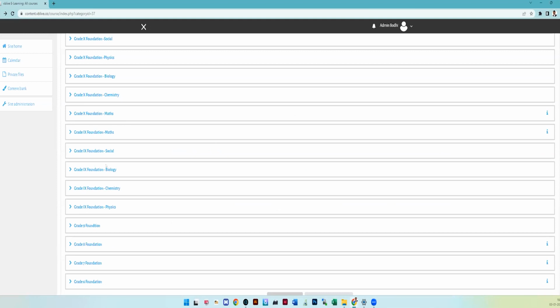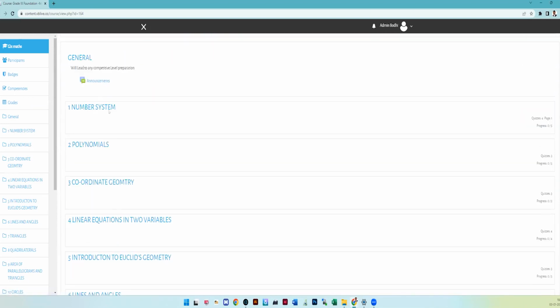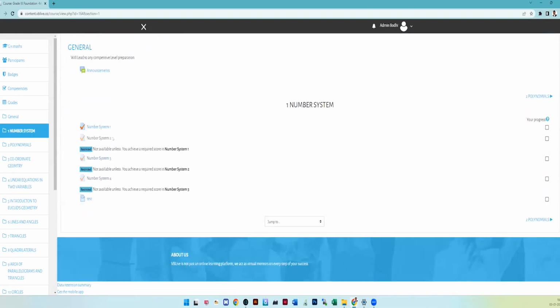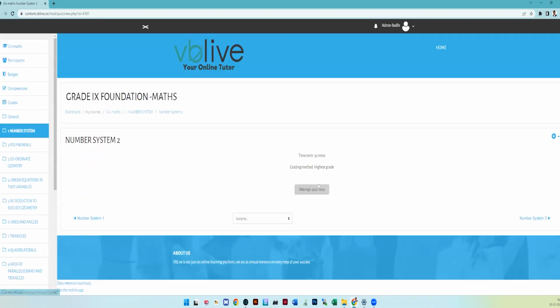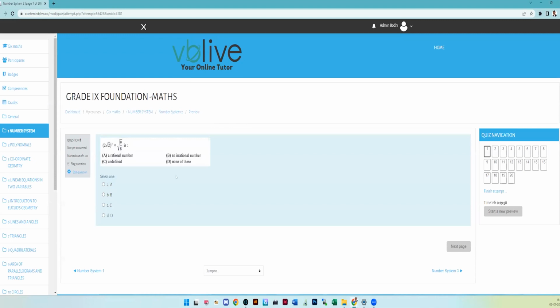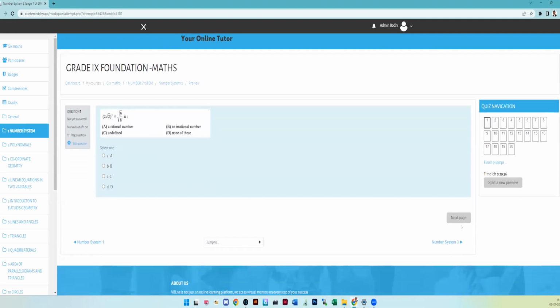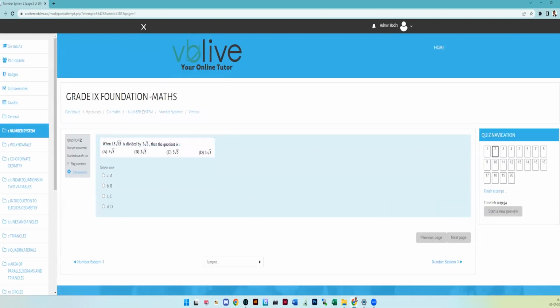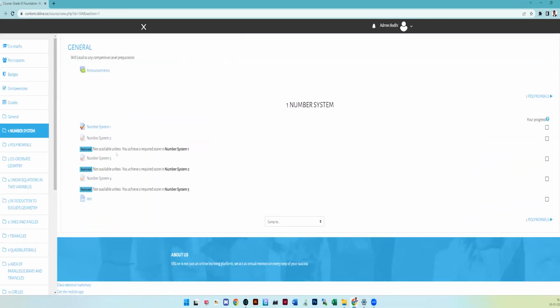In higher grades, one more thing we have given. Suppose they are going to write foundation in the number system, there are 4 levels. The child has to complete level 1 with at least 80 marks. Once they get 80 marks, only then will they move to the next level. All 4 levels they cannot take at once because they are locked.